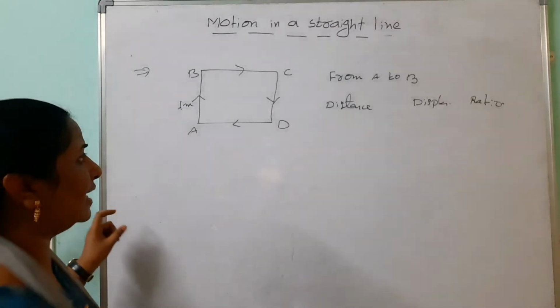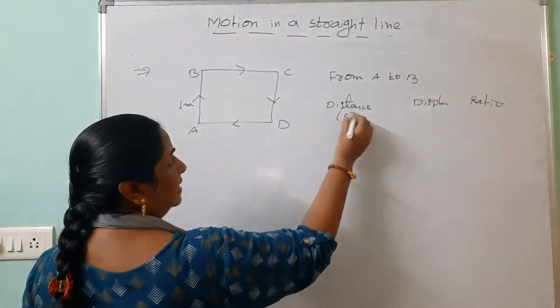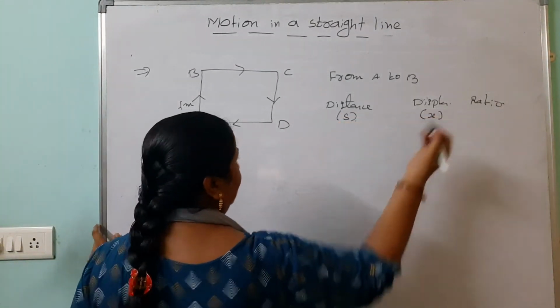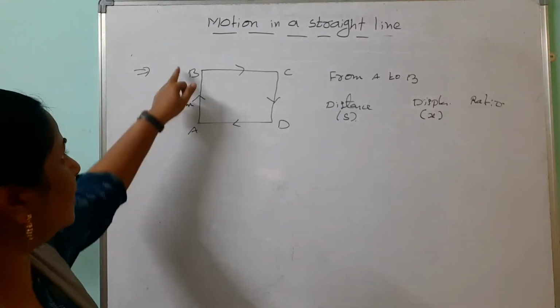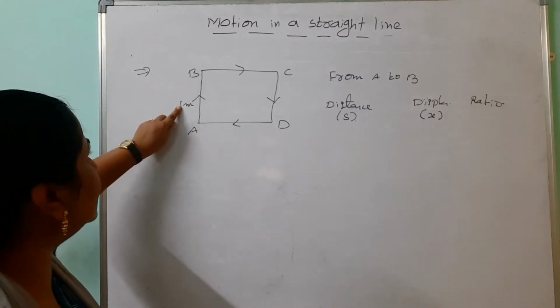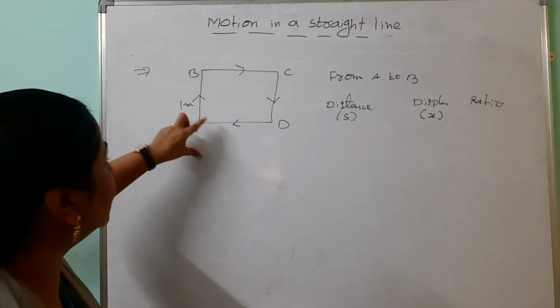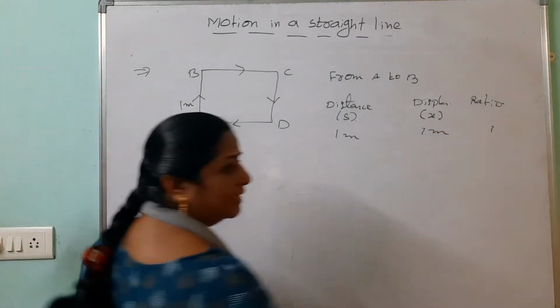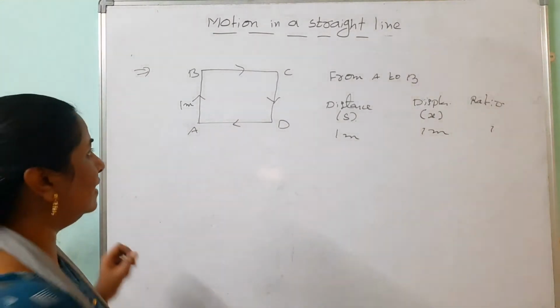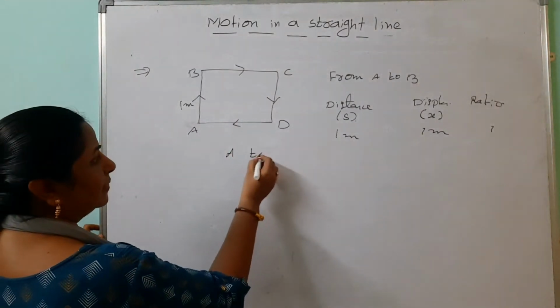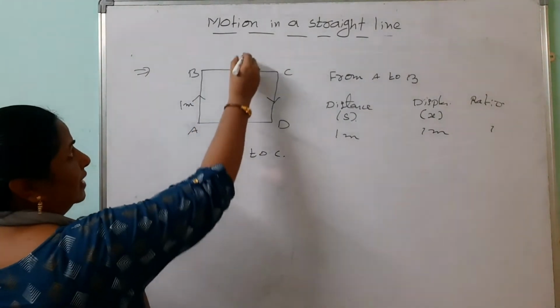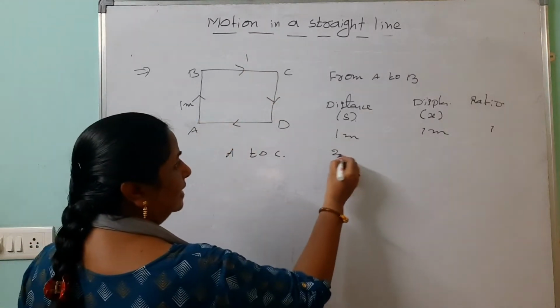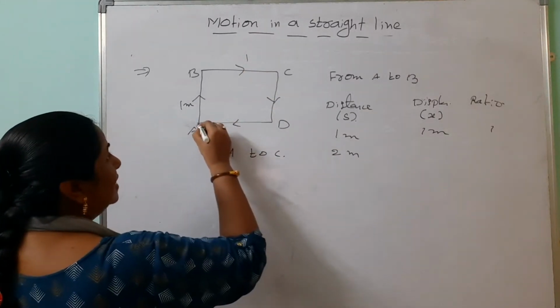For understanding, I am taking S for distance and X for displacement. From A to B, both are covering the same distance and same displacement, both in a straight line. You can say 1 meter, and the ratio is 1.